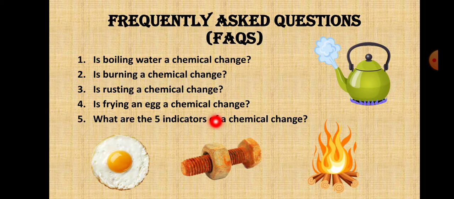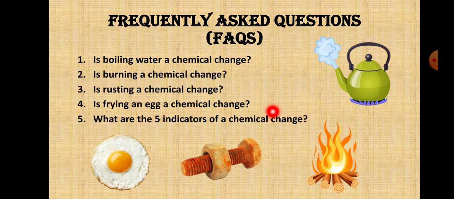So these are just like an evaluation for you. What you understood from this lesson, you can understand by answering these questions. These questions you read and answer yourself in your notebook, children. Is boiling water a chemical change?